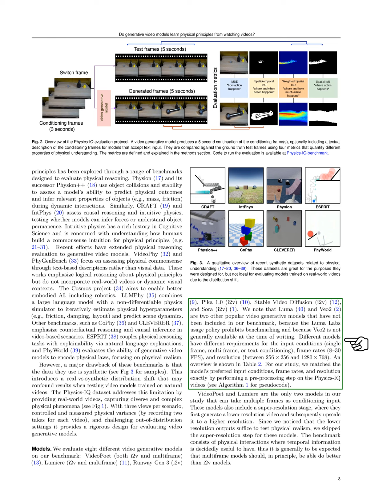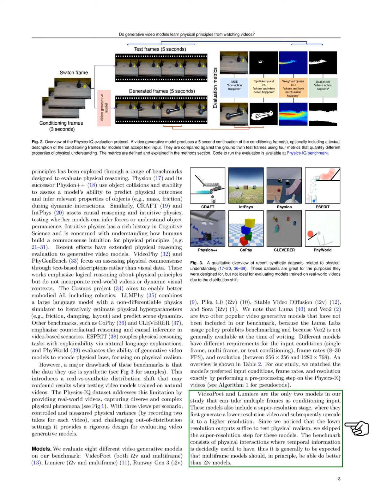Each model has specific requirements for input conditions, single frame, multi-frame, or text, frame rates, ranging from 8 to 30 frames per second, and resolution, between 256 by 256 and 1280 by 768 pixels. We ensure that the input conditions, frame rates, and resolution match the model's preferences by preprocessing the Physics IQ videos. Among the models we studied, only VideoPoet and Lumiere can accept multiple frames as input.